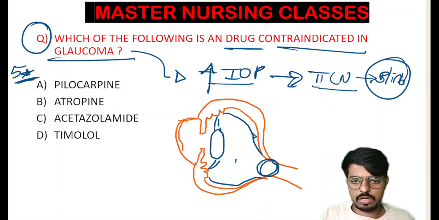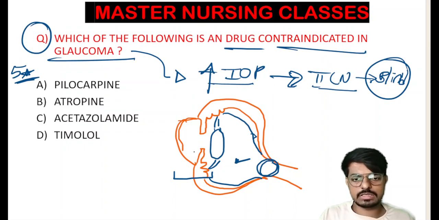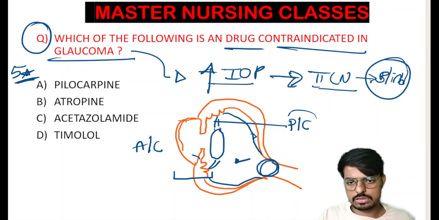Okay, so this complete posterior part of the eye is filled with the vitreous humor, and this complete anterior part of the eye is filled with the aqueous humor. The iris divides the anterior part into the anterior chamber and the posterior chamber. The part in front of the iris is the anterior chamber, and the part behind it is the posterior chamber.